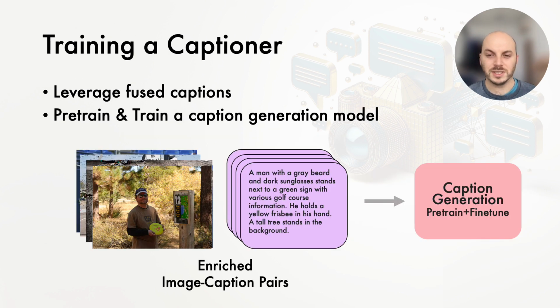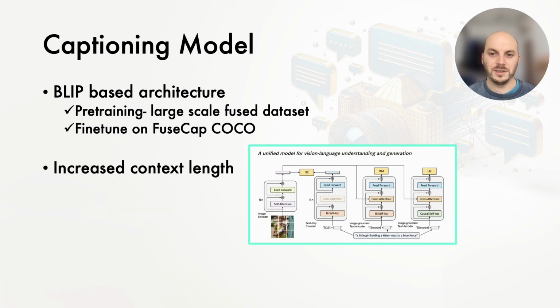Finally, we use the enriched dataset to train a caption generation model. The generator is based on a BLIP architecture. To enable longer and more detailed captions, we increase the maximum context length. Following common practice, we first pre-train on the large-scale FuseCap dataset and then fine-tune on the FuseCap COCO enriched dataset.